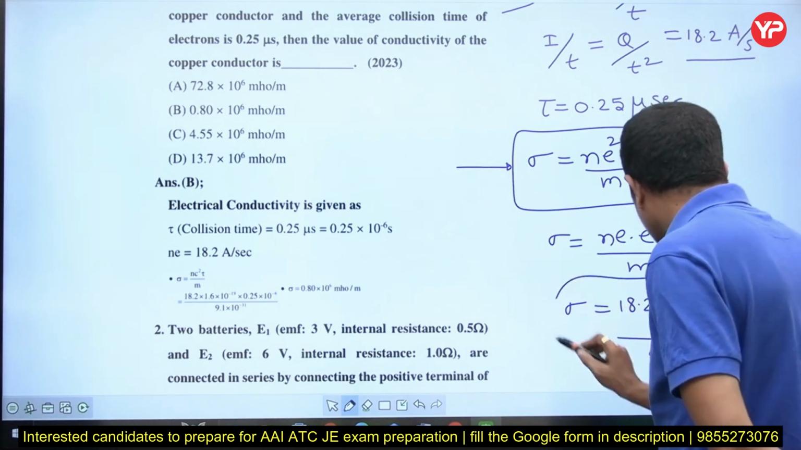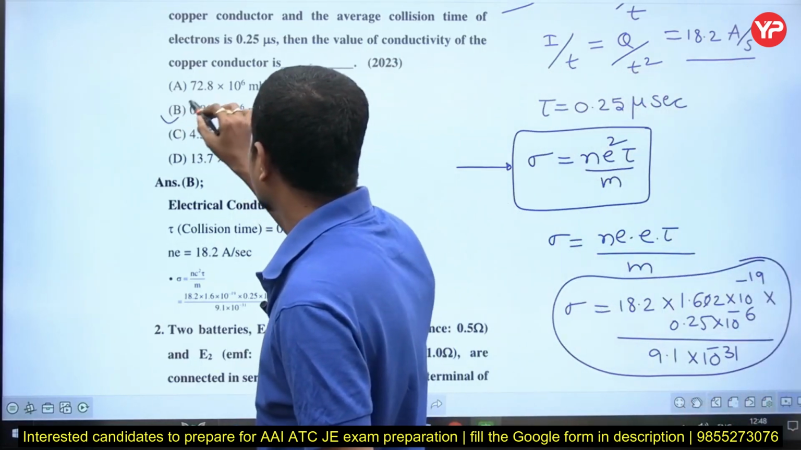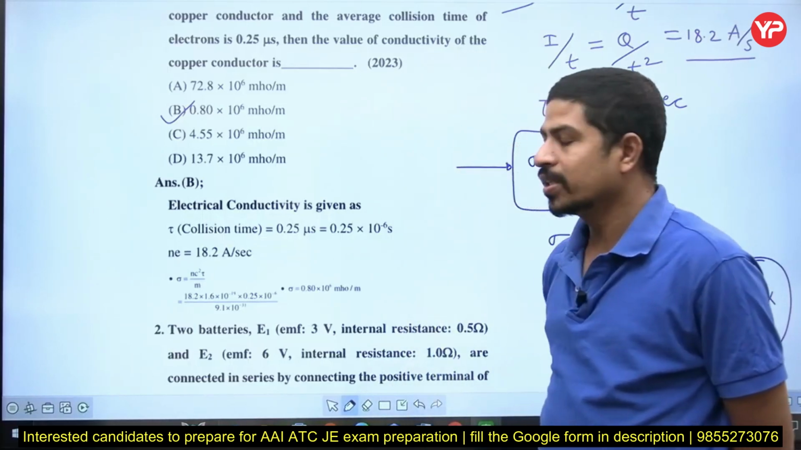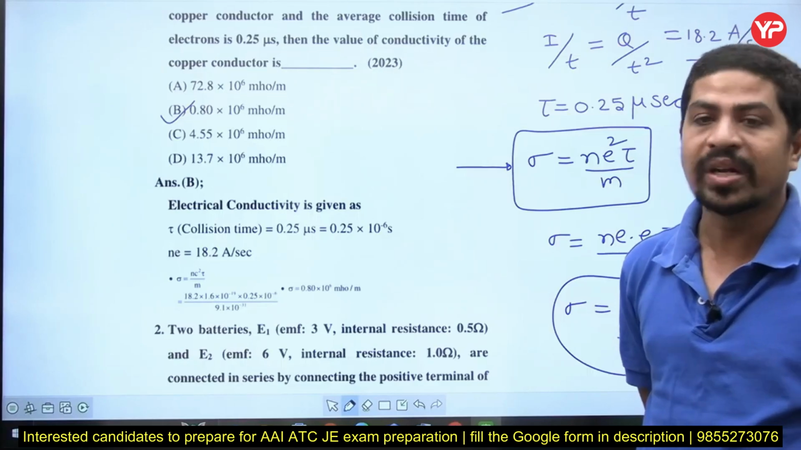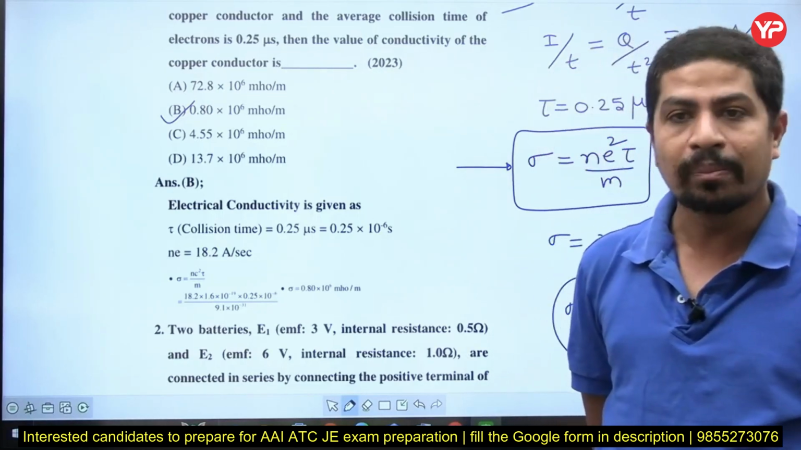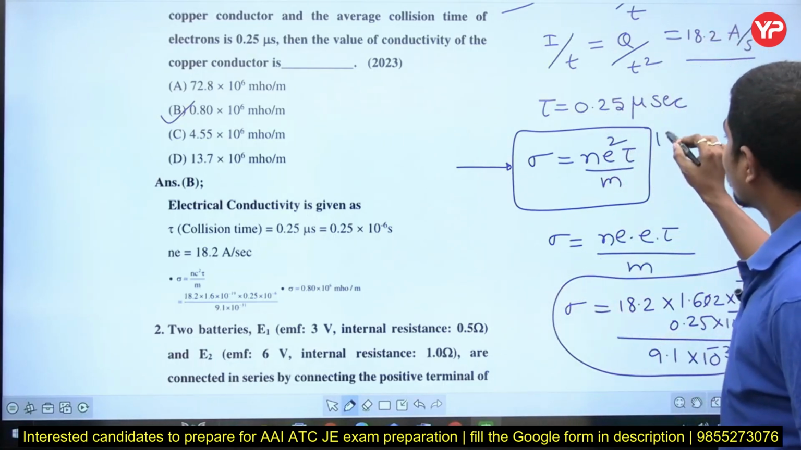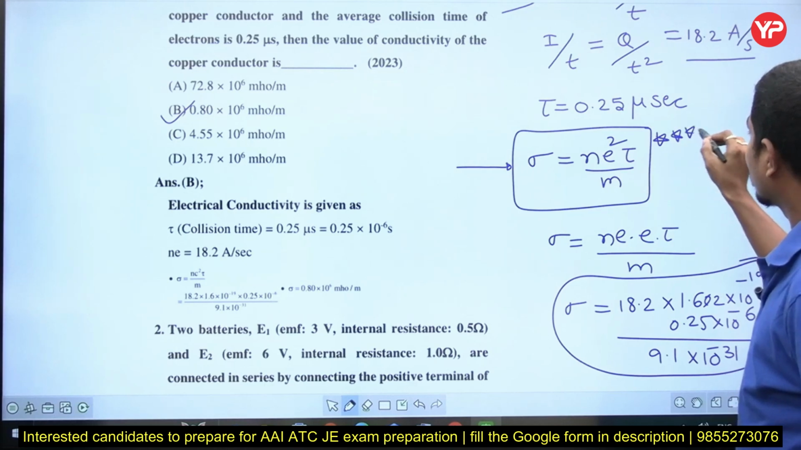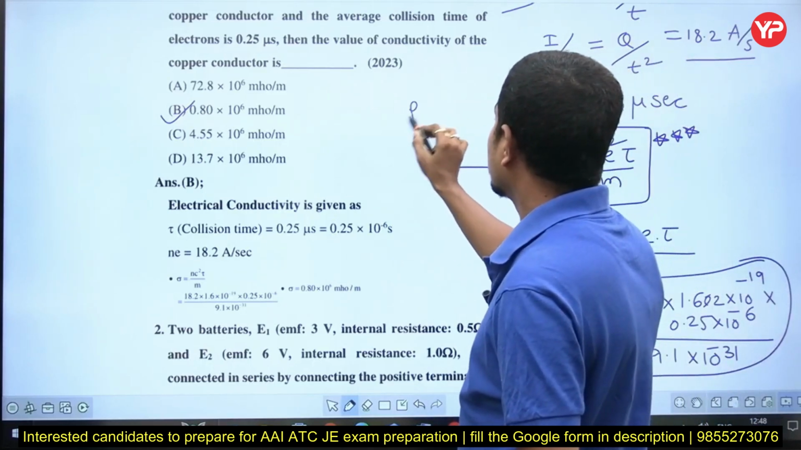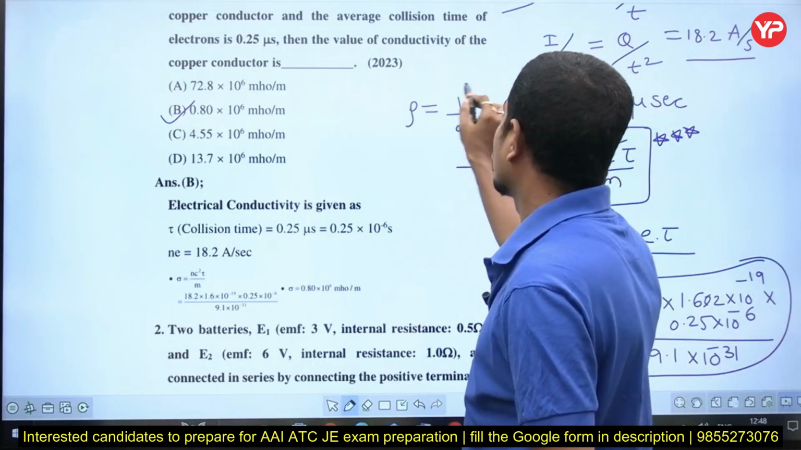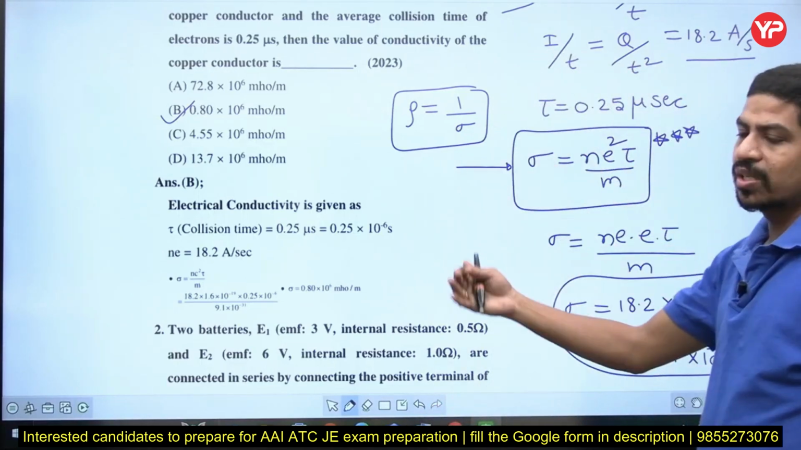You solve this numerical, and you will get the answer, 0.80 into 10 to the power of 6 mhos per meter. That is conductivity. Resistivity is ohm meter. Conductivity is mho per meter. Simple, direct formula. Resistivity and conductivity are reciprocal to each other. Simple question, direct formula based question.